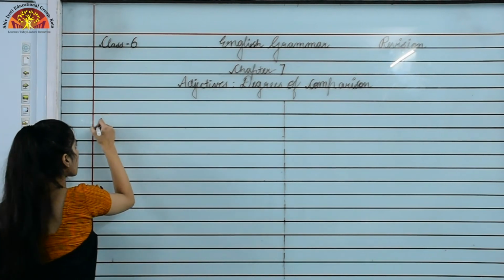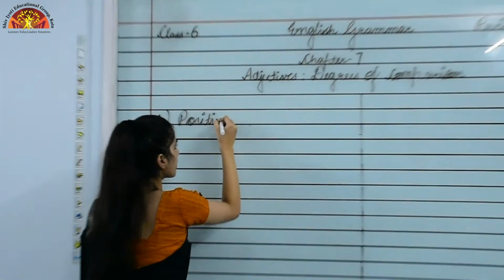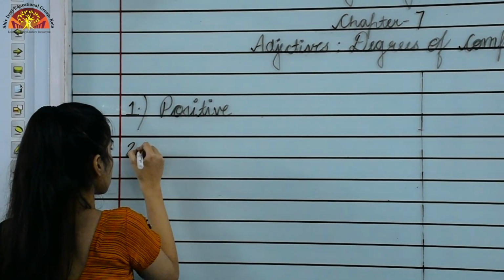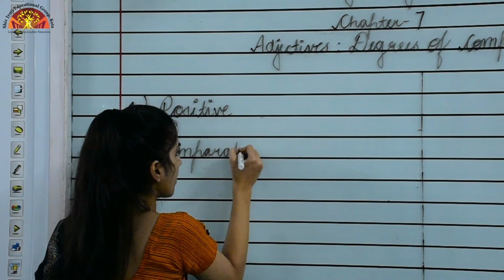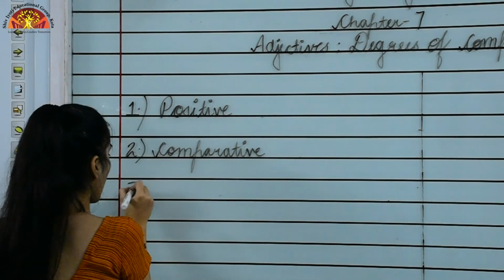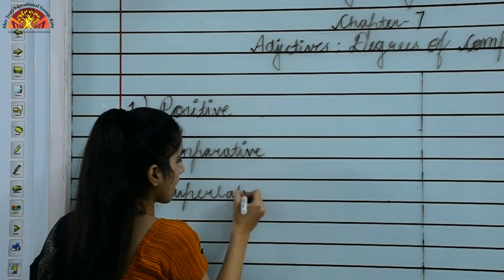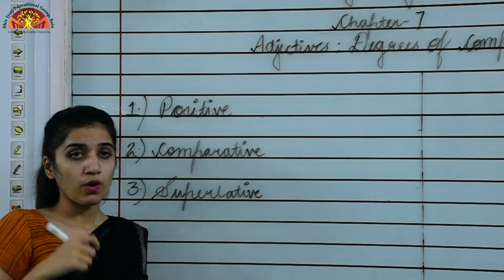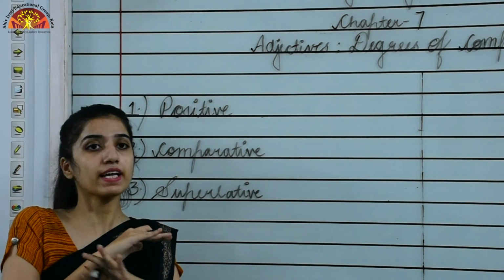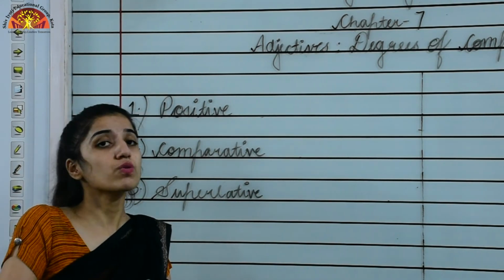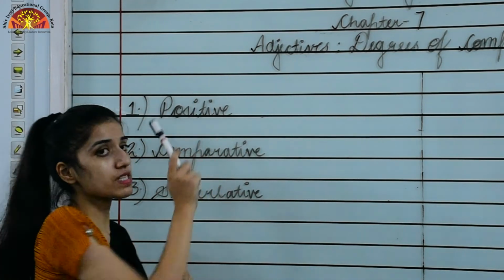First one is positive degree, second is comparative, and the third one is superlative. Okay, now the first one, that is positive degree of comparison, when we are comparing nothing, when it shows no comparison, that time the adjective would be of positive degree.